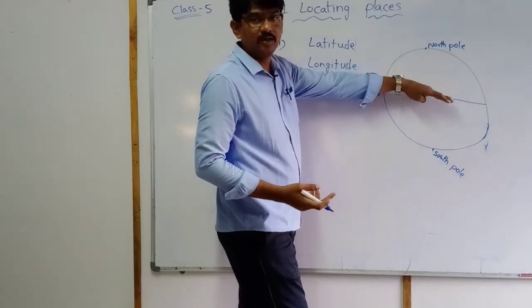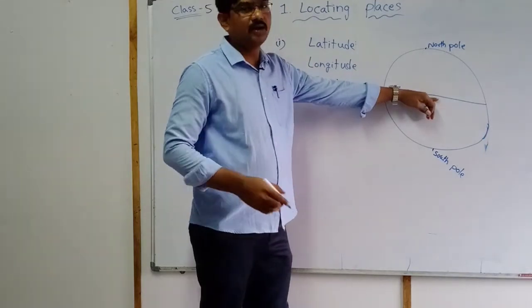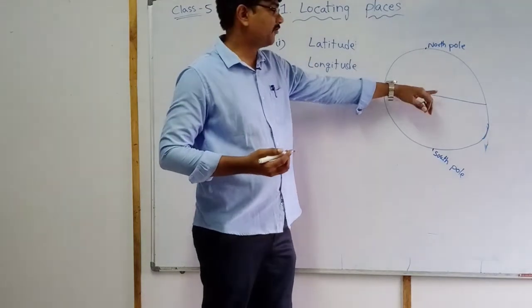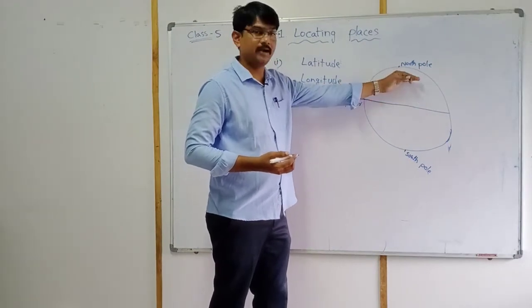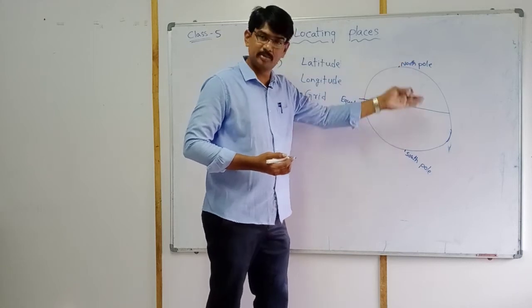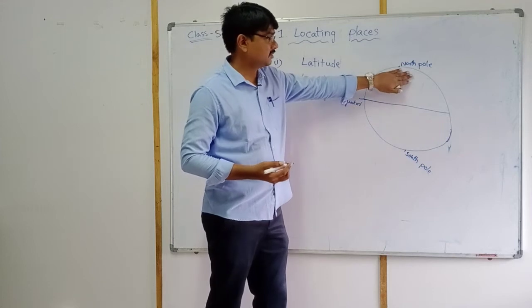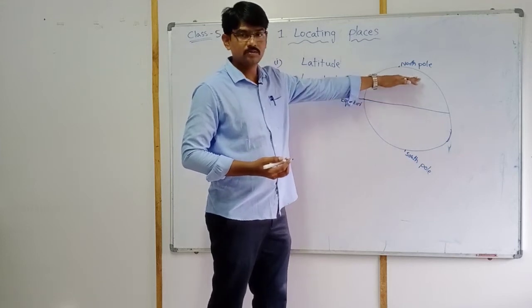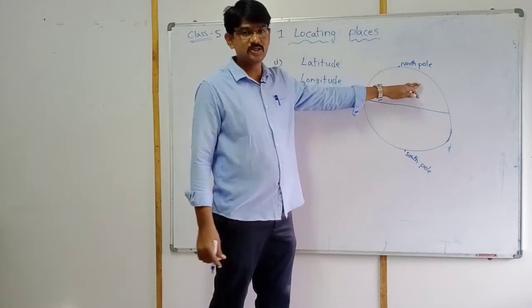First of all, latitudes are imaginary lines drawn halfway from the equator, or we can say the axis. This side means the north pole side, and this side means the south pole side. The area from the equator above up to the north pole is called the northern hemisphere.